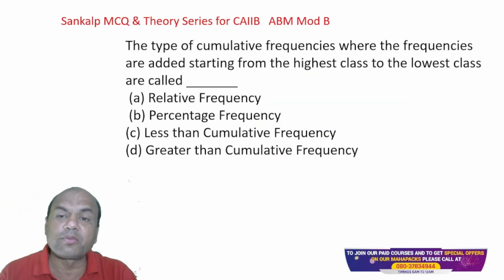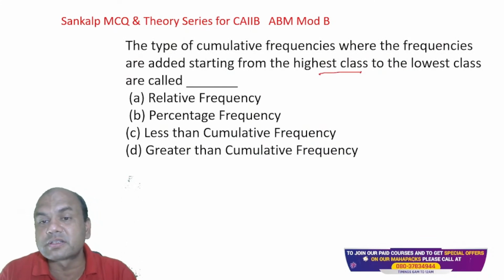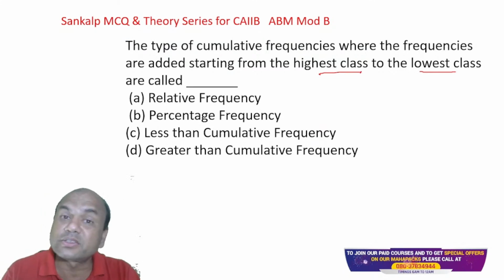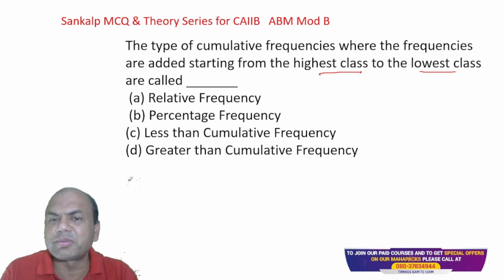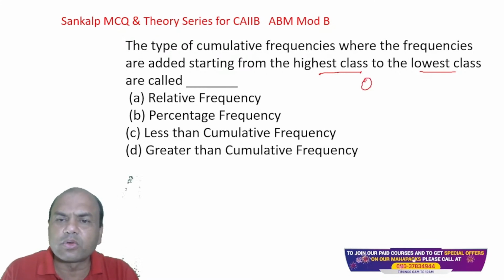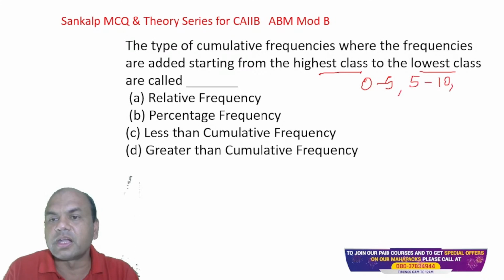The type of cumulative frequency where the frequencies are added starting from the highest class to the lowest class is called highest to lowest. Now what do you mean by this? Suppose these are the classes, let me explain it. Let me make it simple: 0 to 5. Class means what? Upper limit, lower limit. 5 to 10, 10 to 15 and so on.